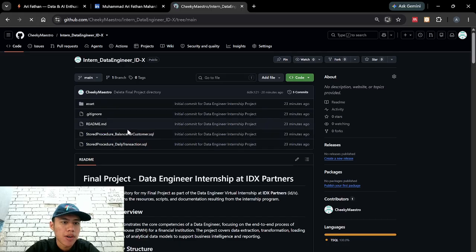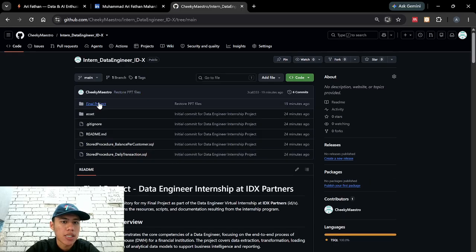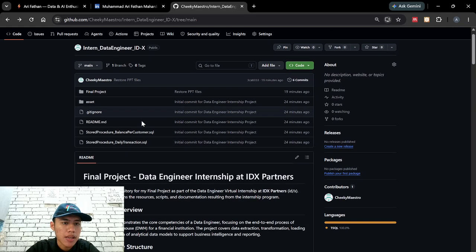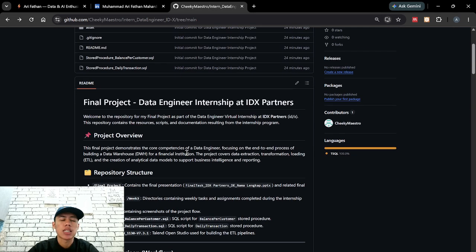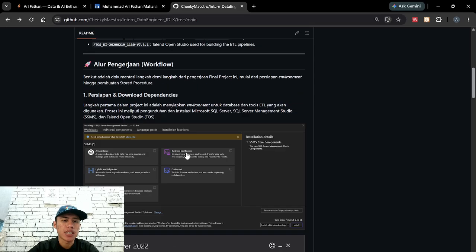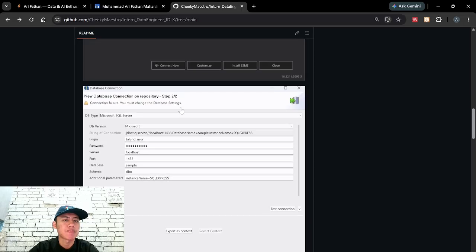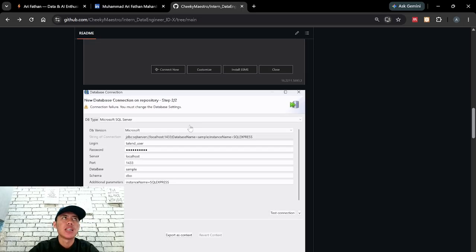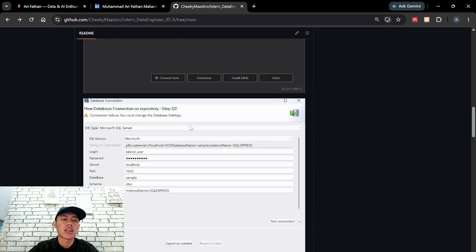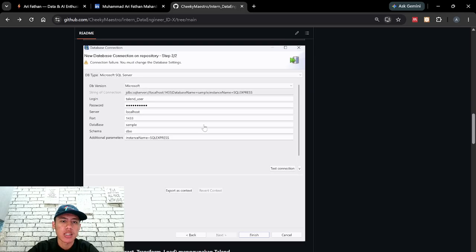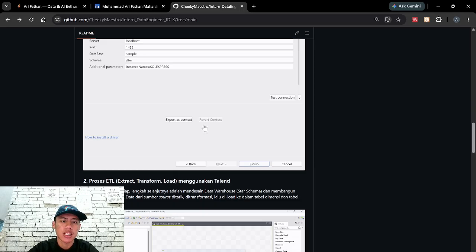There is the PowerPoint in here, the final project PPT files, and the assets, and the dependencies for SQL Server, SSMS, and Talend. It was pretty hard because the link from the admin was directed to another website and I could not download it, so I downloaded it from open source on GitHub.